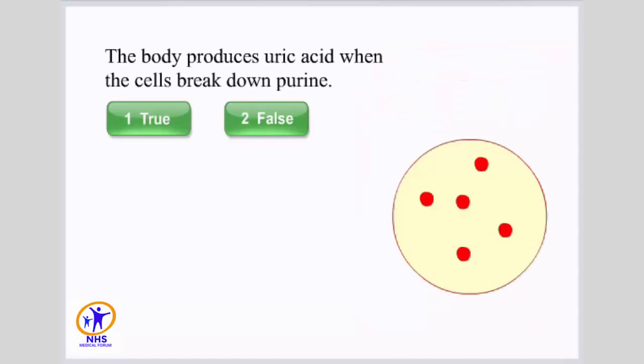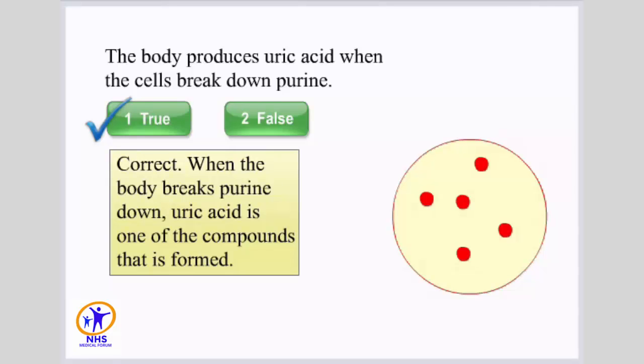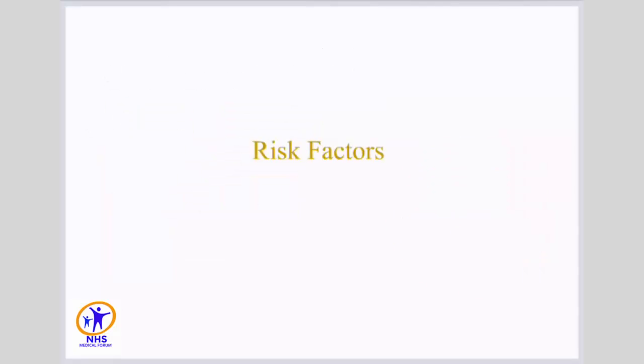The body produces uric acid when the cells break down purine. Select true or false. Correct. When the body breaks purine down, uric acid is one of the compounds that is formed.